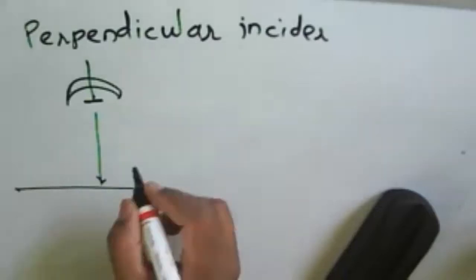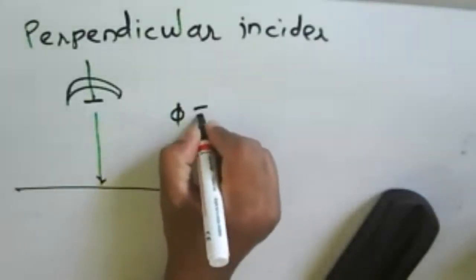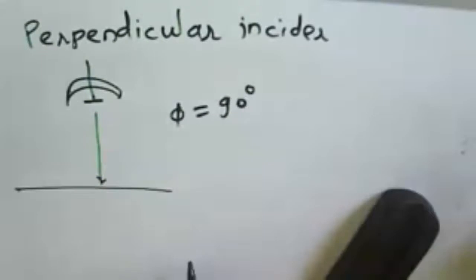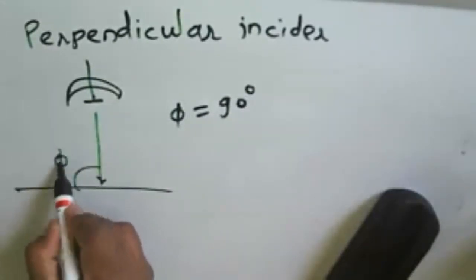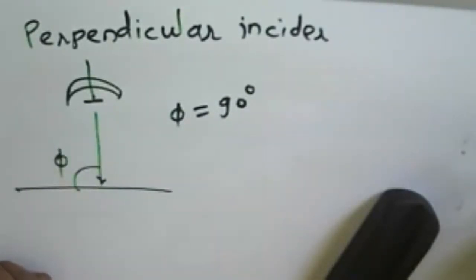At perpendicular incidence, what will the grazing angle phi be? It will be 90 degrees.